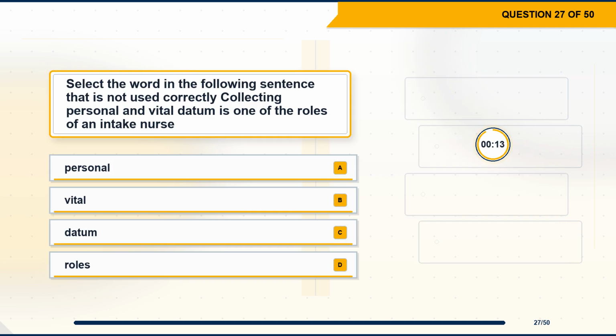Question 27. Select the word in the following sentence that is not used correctly. Collecting personal and vital datum is one of the roles of an intake nurse. Option A, personal. Option B, vital. Option C, datum. Option D, roles.